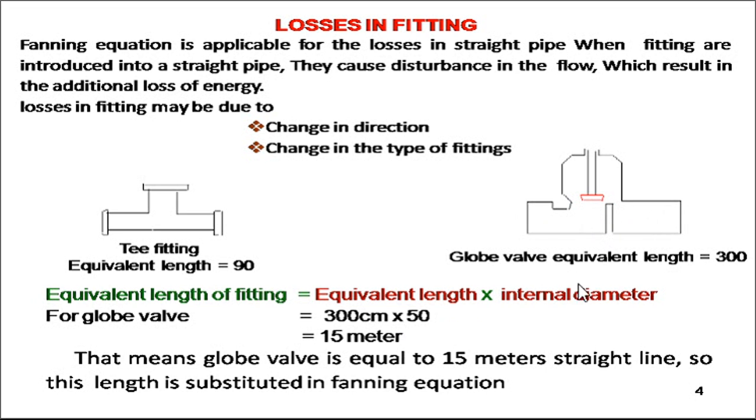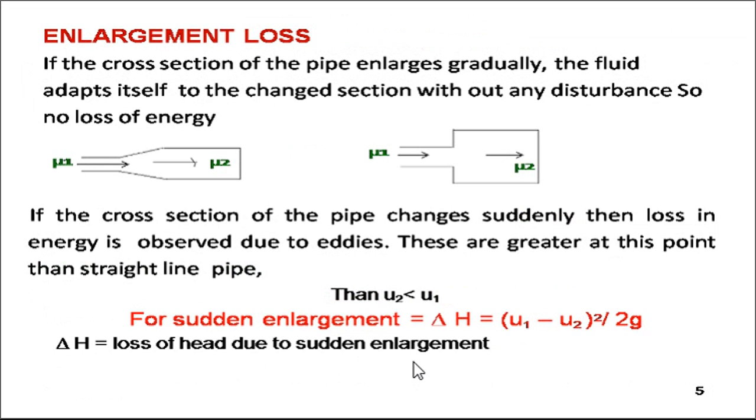50 is nothing but the internal diameter of that pipe. So altogether in centimeters it will give 1500 centimeters, so called 15 meters. That means this globe valve is equal to 15 meters of straight line. So this length is substituted in the Fanning equation, and we can get to know about the fluid flow of this particular viscous or any kind of fluid within that pipe system.